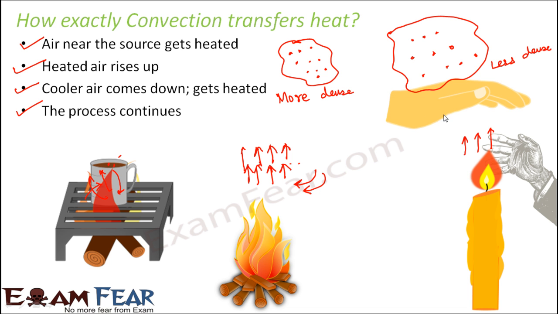So the upper layer of air is maximum hot, and the sideways air is cooler. The cool air comes here, again gets heated up, and moves up. So the process of convection is making you feel hot when you place your hand just above the flame when compared to placing it on the sides. Convection occurs here but not on the sideways.